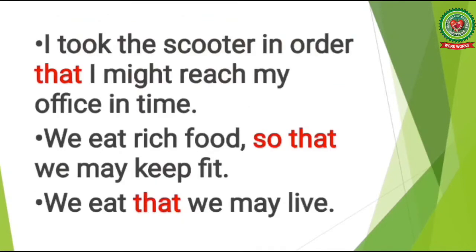Let's read the examples for more clarification. I took the scooter in order that I might reach office in time. We eat rich food so that we may keep fit. We eat that we may live. Now in these examples, the subordinating conjunctions in order that, so that, and that are subordinating conjunctions of purpose.